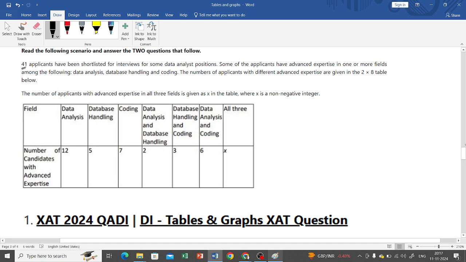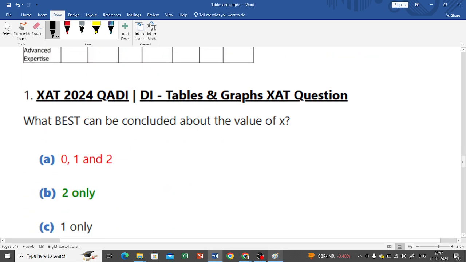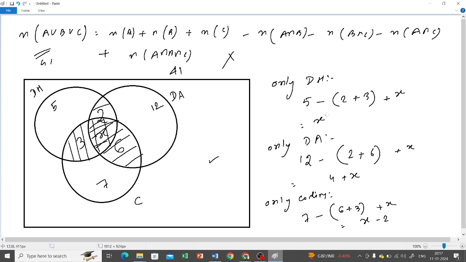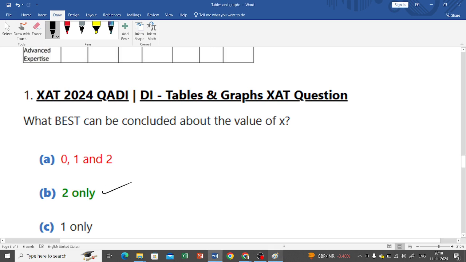Now the question is, what is the best value of x? What can be the best value of x? See, here only data handling is x, here data analysis is 4 plus x, and here coding is x minus 2. That means the minimum value of coding can be 0, and that can only happen when x is 2. This is the smallest that x can go. X can go to the lowest of 2, ঠিক আছে, 2 এর থেকে কম গিয়ে নেগেটিভ হয়ে যাবে, but it is not possible to get negative number of people in coding. So that means what can be the value of x? 2.